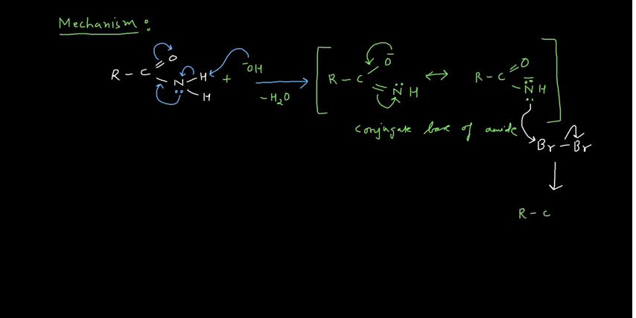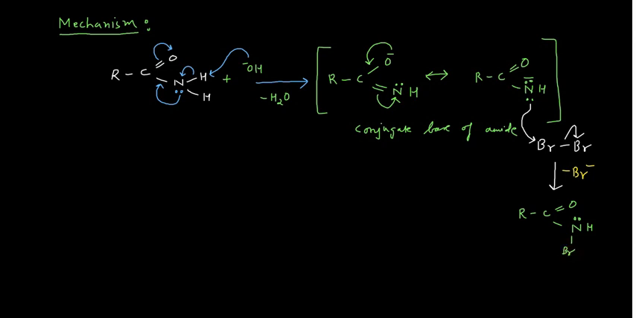R C double bond O, nitrogen having the hydrogen already, and Br, and only one lone pair. Why only one lone pair? Because one of the lone pairs which were present on the nitrogen is consumed by this Br to form the bond. Okay, and this Br will leave from here as a negatively charged species. It's a leaving group, so you can write Br negative over there. So this is actually N-bromoamide, because this nitrogen is substituted with the bromine, so you can call it N-bromoamide.